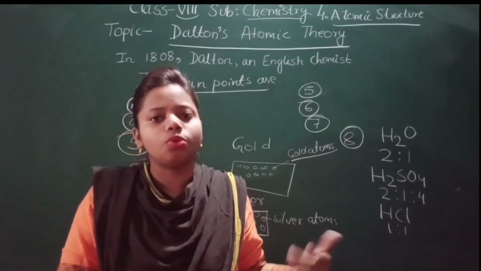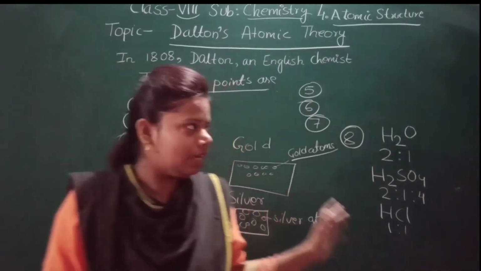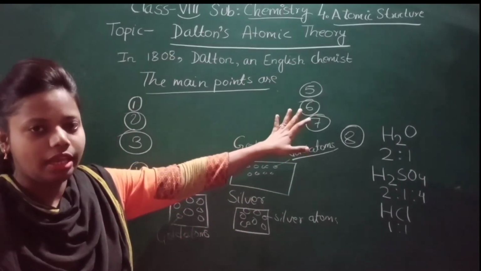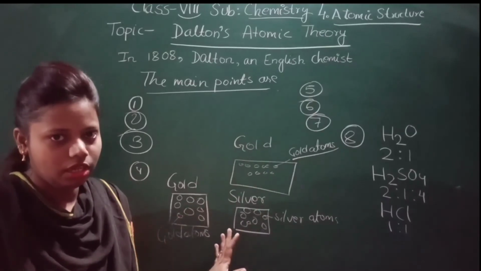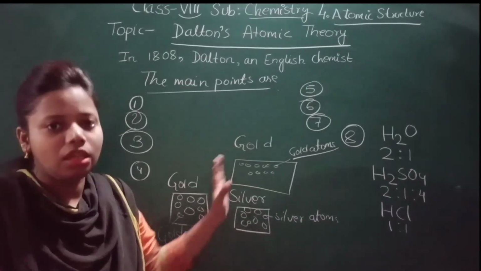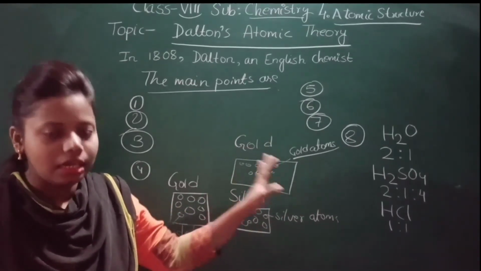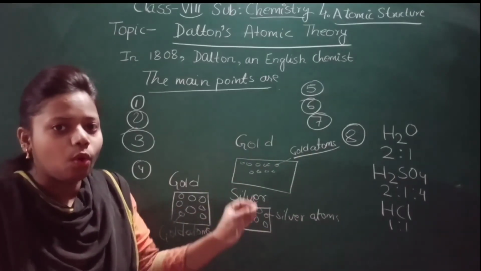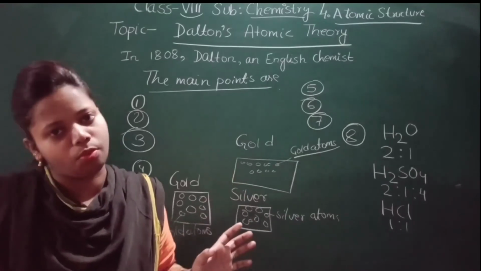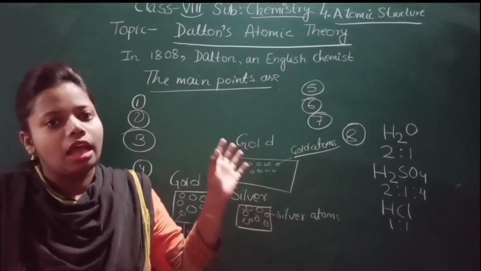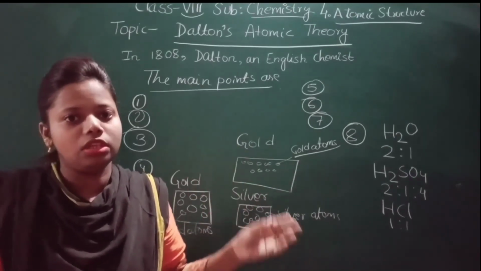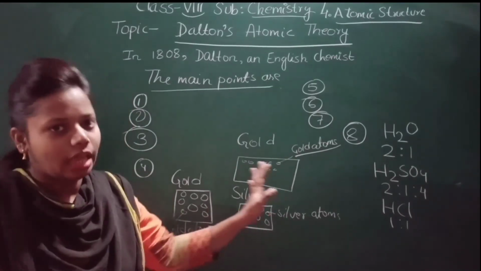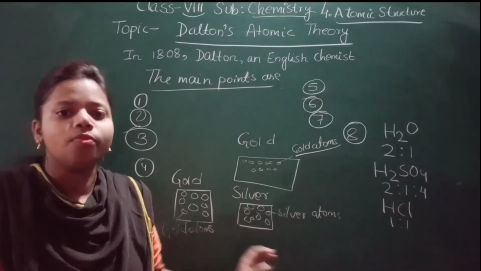Okay, so today I have taught you about Dalton's atomic theory. He was an English chemist, and he proposed the atomic theory and gave some main points about it. I have told you the 8 main points, and I hope you have understood all this, and the reduced syllabus also. So for today, up to this much, I hope you have understood and you liked it.